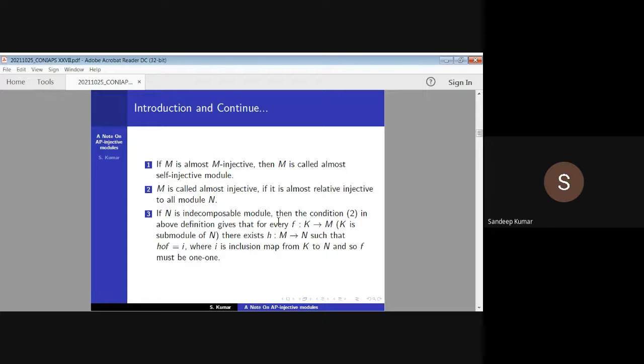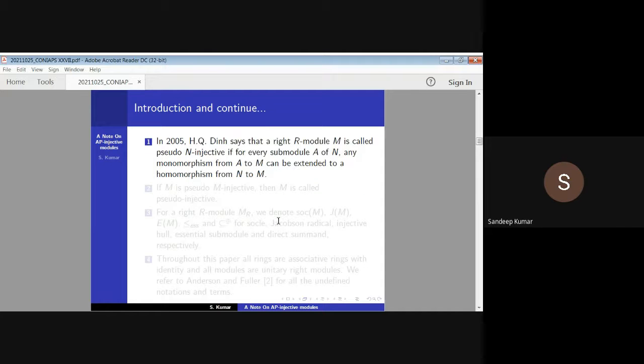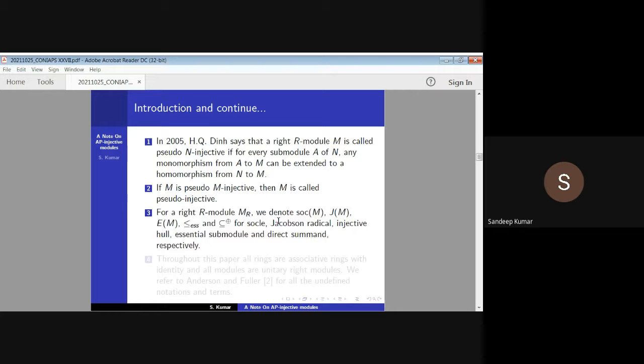and so f must be a one-to-one map. In 2005, Q. Dean says that a right R-module M is called pseudo N-injective if for every submodule A of N, any monomorphism from A to M can be extended to a homomorphism from N to M. If M is pseudo M-injective, then M is called pseudo-injective.